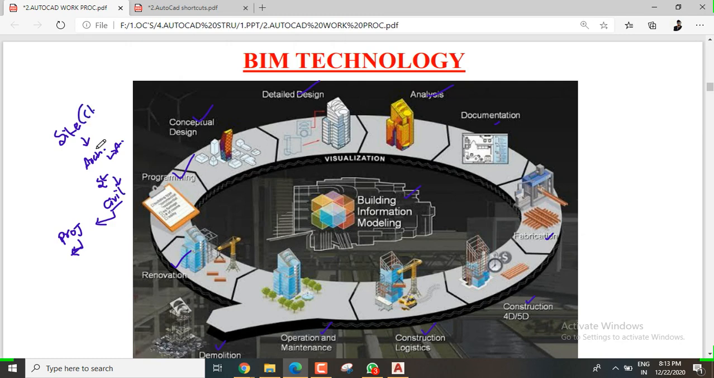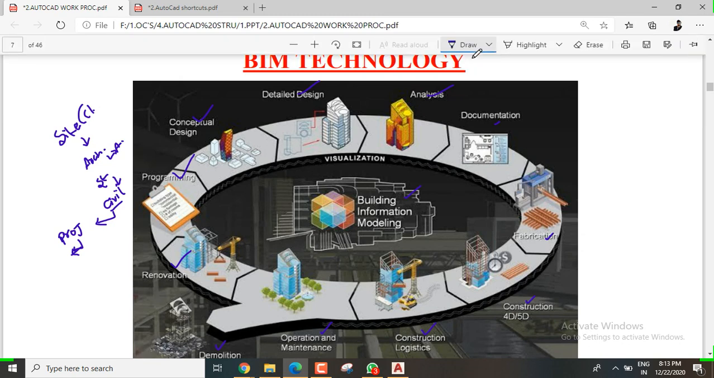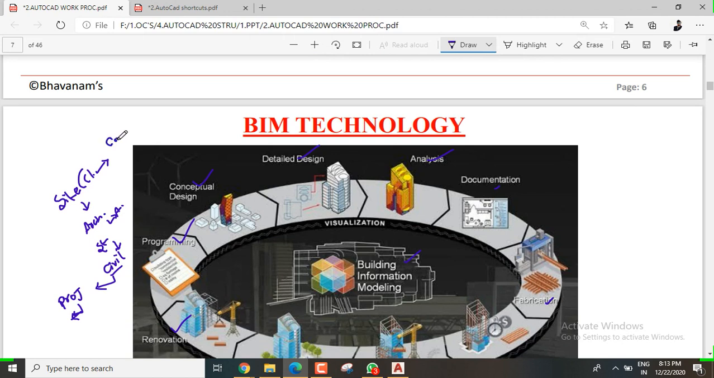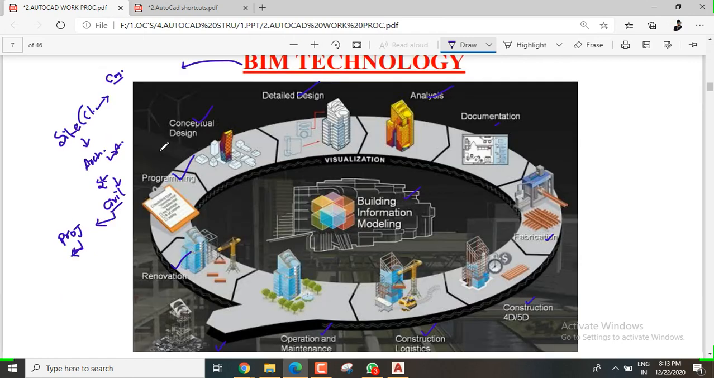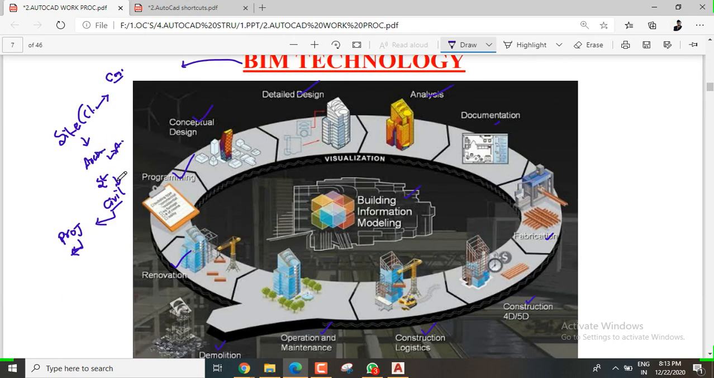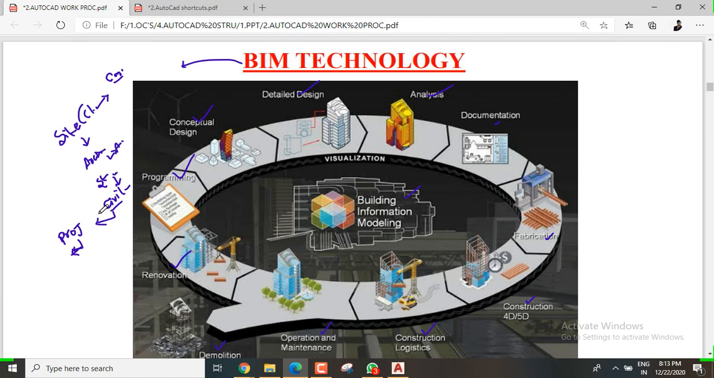But nowadays, with BIM technology, the client will choose one company, and that company provides the total concept: architectural plans, structural plans, the execution, and some cost analysis. All these things will be given by that company. The client will only be sitting and monitoring the site. So that is the main thing.